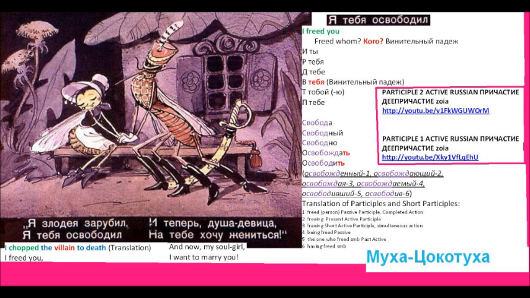Number 5 is освободивший. Освободивший, past tense, complete, active. Somebody who freed some other person. Освободивший, it's active, past tense, completed action. Participle. And the last one, освободив. You see, it's like cut form of the completed. This will be деепричастие. This will be short participle, освободив. So we have many things here.